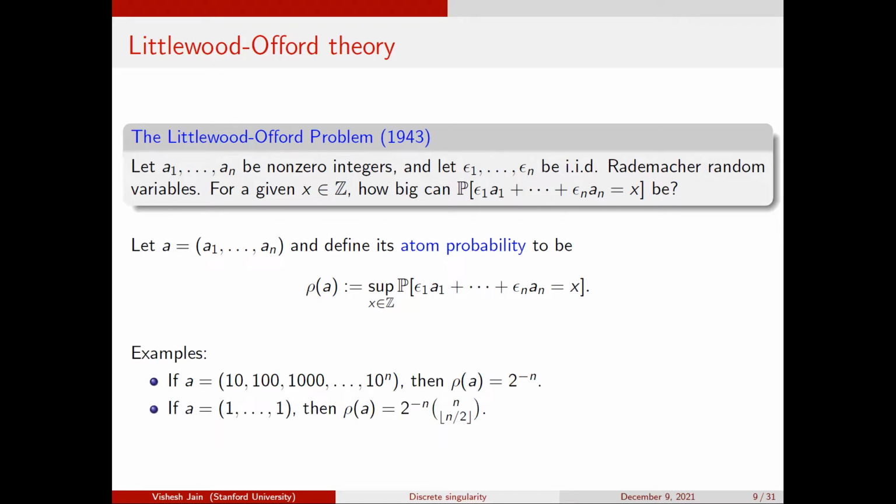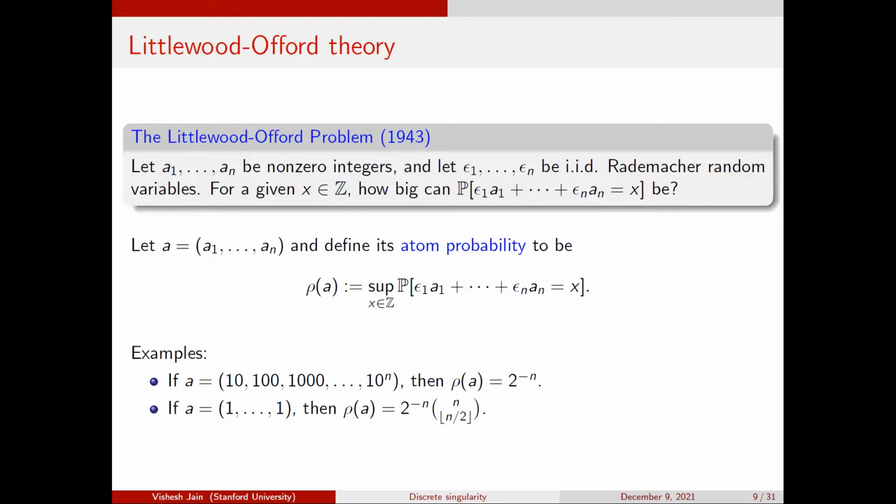These are two extreme examples. One thing you can imagine is that the steps of my walk are 10, 100, 1,000, and so on. Then I'm getting a unique encoding of my sign sequence. Since I have 2 to the n sign sequences, each taking a different value, the probability of taking on any value is at most 2 to the minus n, and it's exactly 2 to the minus n for any point in the support. This is the smallest it can be, just by pigeonhole, because with 2 to the n sign sequences, some value must have at least that probability.